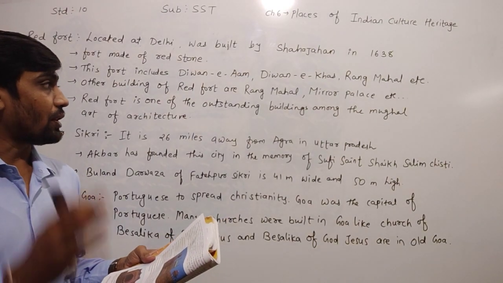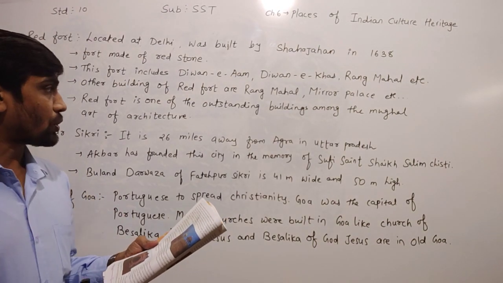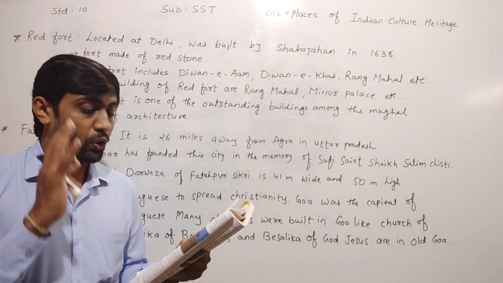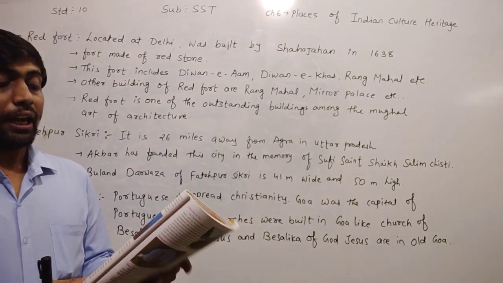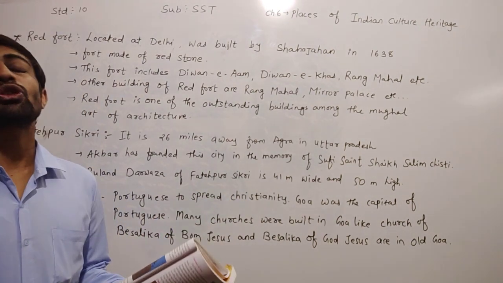This is also an amalgamation of gold and silver, and embedded with precious stones.